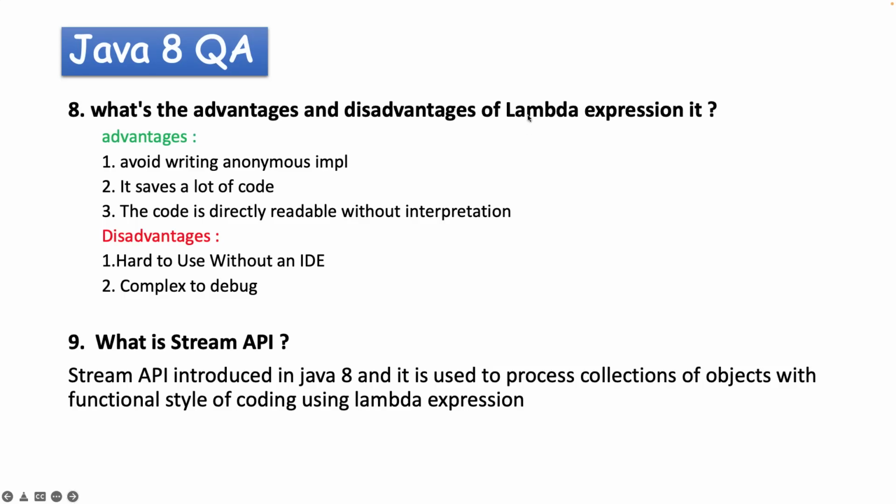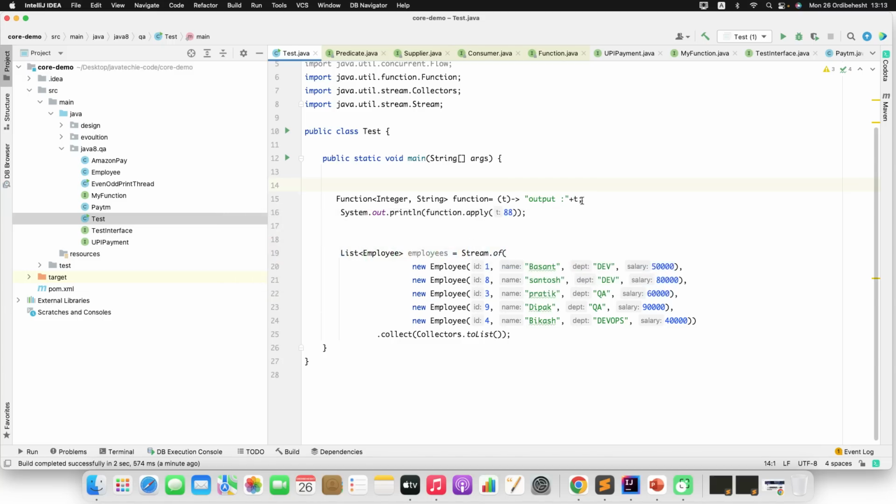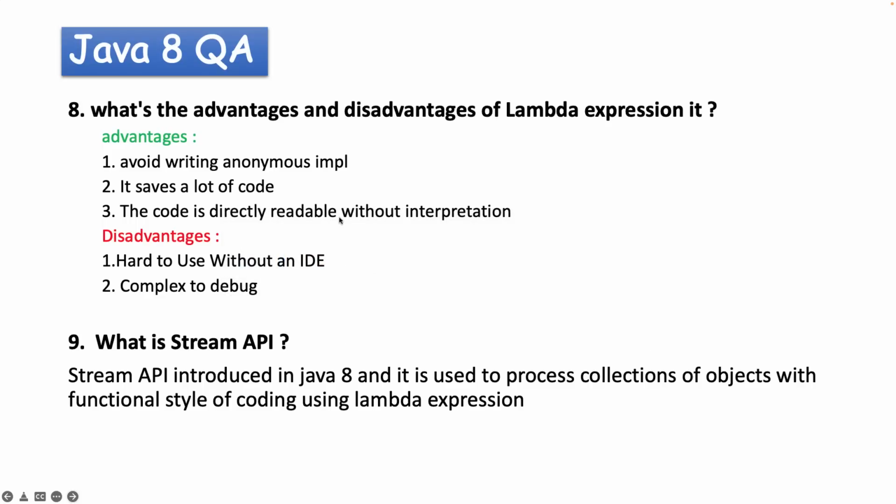What are the advantages and disadvantages of lambda expression? So the advantages we just observed: avoid writing anonymous implementation. You no need to write implementation of runnable. You can define it as a lambda expression. Then it saves a lot of code. So if you observe, rather than multiple lines of code, I just converted that statement to a single line. So obviously it saves lines of code. Now the next point, the code is directly readable without any interruption. If someone knows the functional interface and lambda, the code will be easily readable.